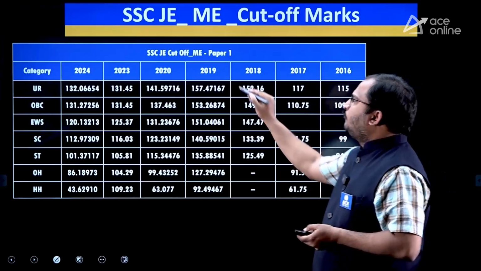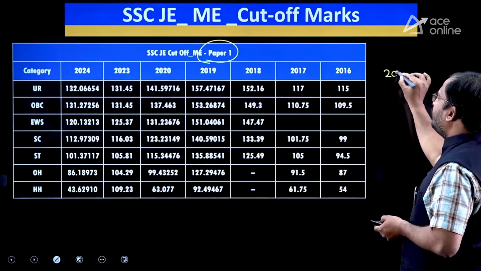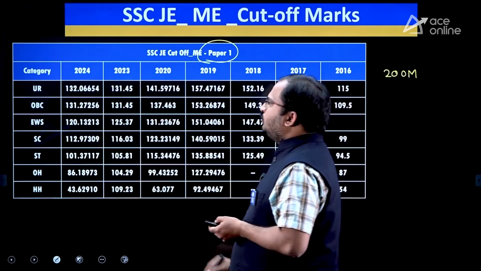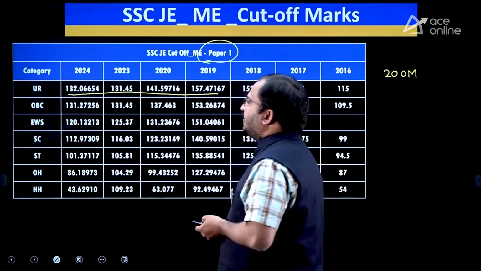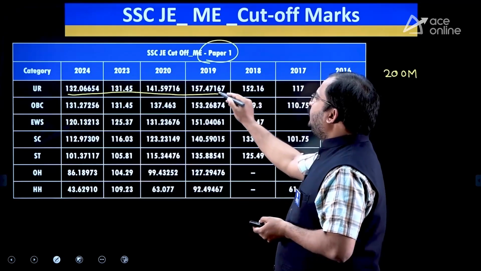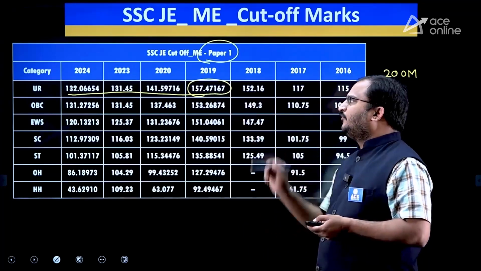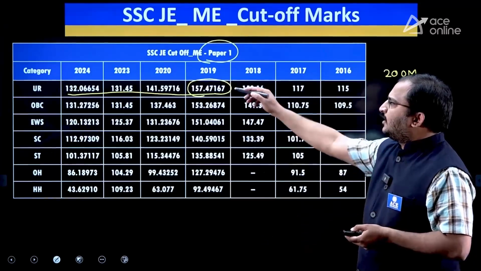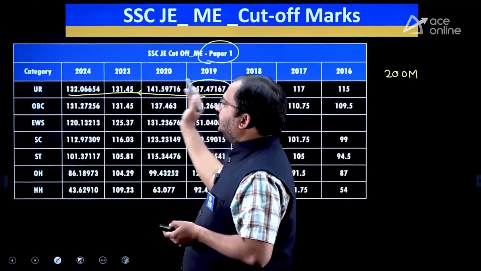So cutoff marks of paper 1 mechanical engineering, if you observe, out of 200 marks, you can observe the weightage for unreserved category clearly here. So in 2019, out of 200 marks, 157.47 is the highest cutoff that was there, and after that, if you observe, there is a decline in the cutoff.